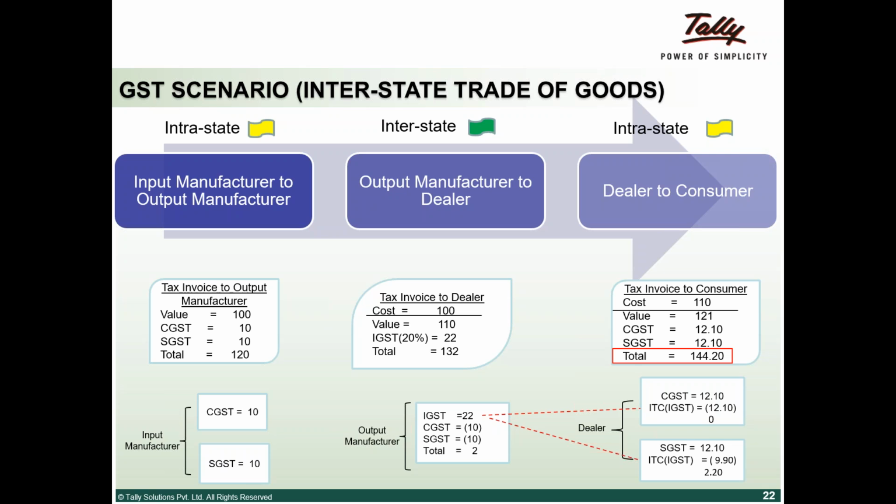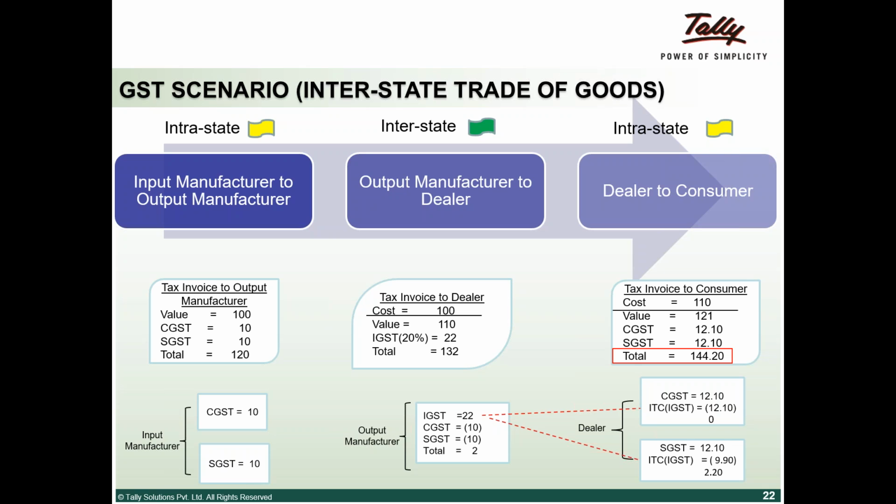So the tax invoice to a dealer, that is the transaction between output manufacturer and dealer. Cost is 100. He has done a value addition of 10%, so 110 is the value. IGST of 20% on that becomes 22. So the total cost is 132.